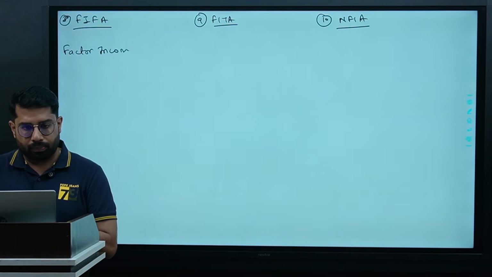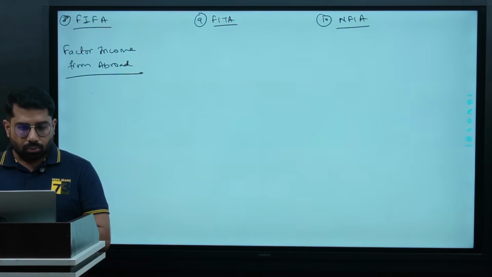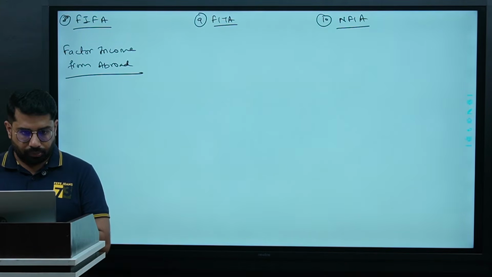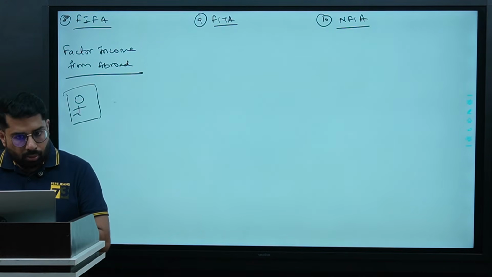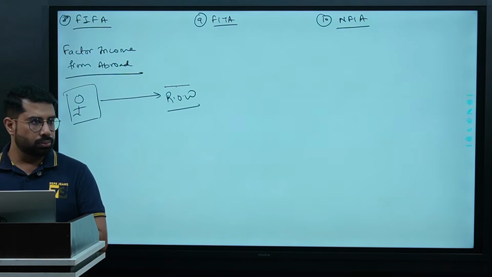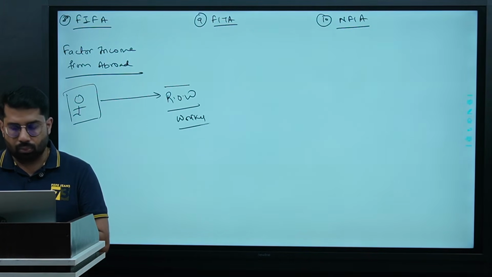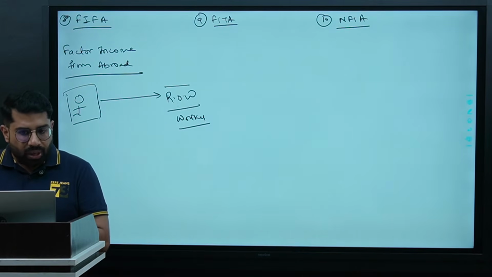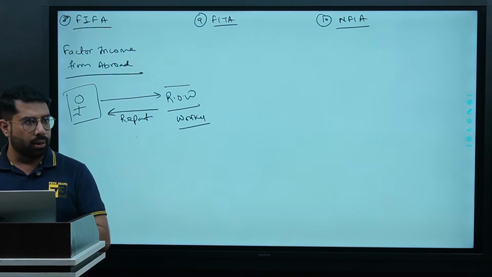What is FIFA? FIFA is factor income from abroad. Now, what is factor income from abroad? Look here, please. Any person from India going to any place in the rest of the world, working there, earning money there and repatriating the money to India.